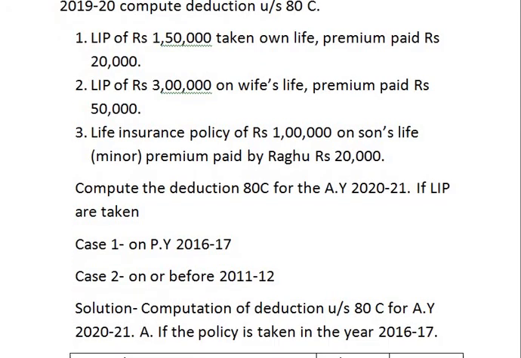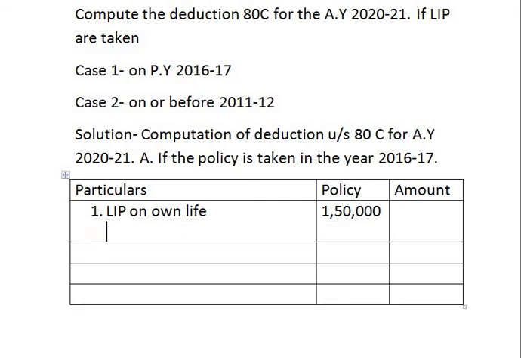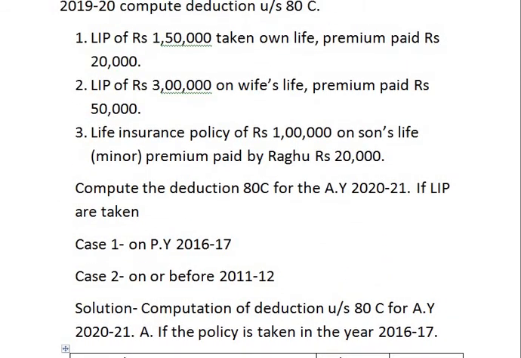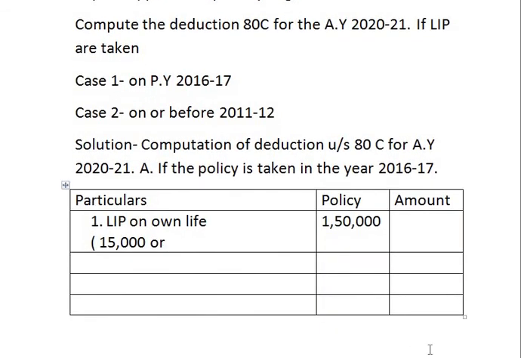Now on 1,50,000 if we calculate 10%, on next line we have to show the calculation in the bracket. 10% of 1,50,000, that is 15,000, or the premium amount paid by Raghu. Here the premium amount paid by Raghu is rupees 20,000. So 10% on 1,50,000 or 20,000, whichever is less. So what is the amount that we are taking to amount column? It is 15,000, which is 10% of the policy amount.